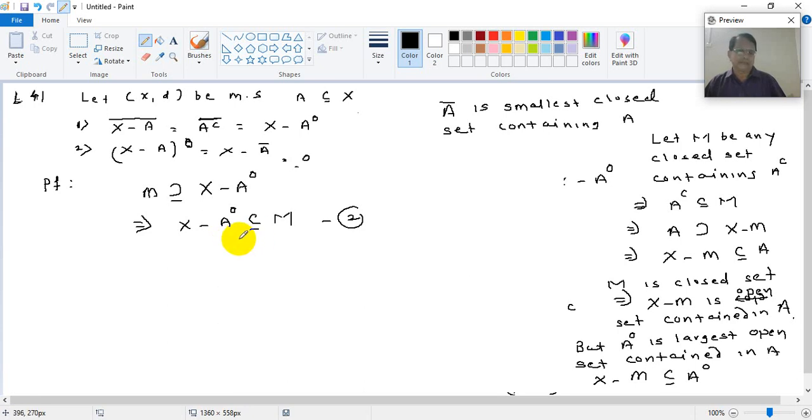So that is proved here, right? So from 1 and 2, now we can declare, from 1 and 2, what is proved?